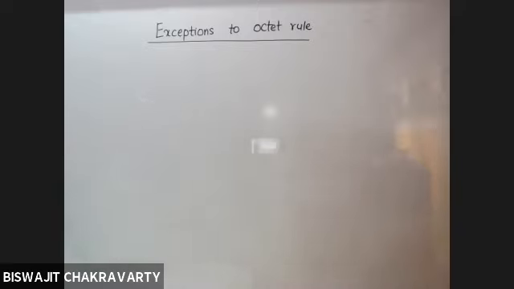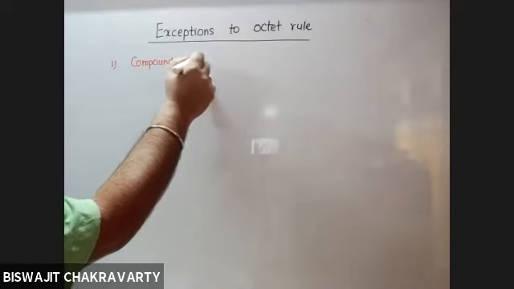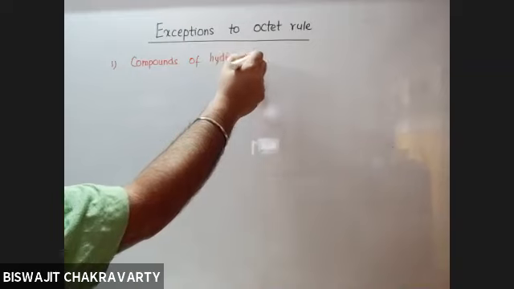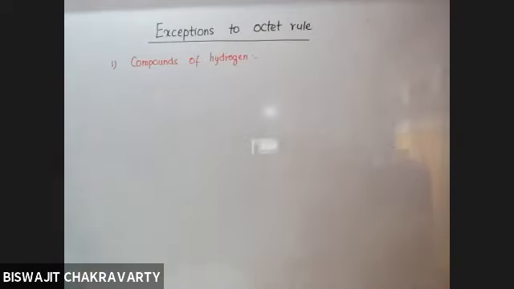So under this, we first write down compounds of hydrogen. Compounds of hydrogen.